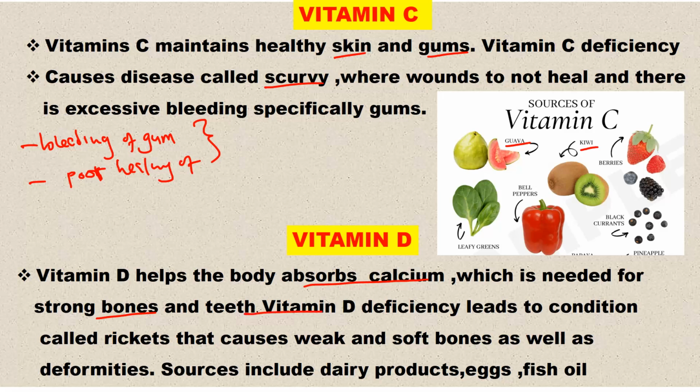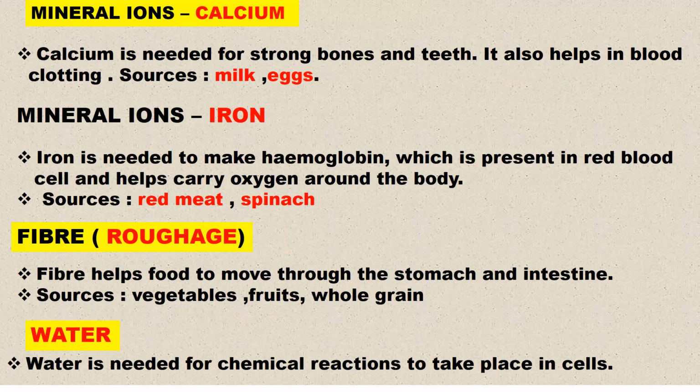Now, what is the deficiency? The deficiency of this results in the condition known as what? Rickets, which is just the deformation of bones. It results in a condition called rickets because the bones are not that strong, or weak bones. So we are saying rickets causes weak and soft bones as well as deformities. Sources include eggs, fish oil. Eggs are sources of this vitamin D, but also sunlight stimulates the synthesis of this vitamin.